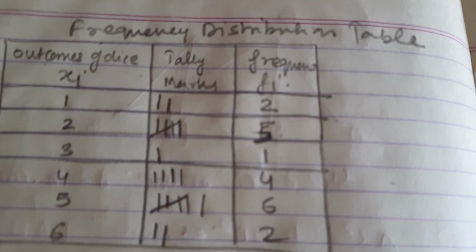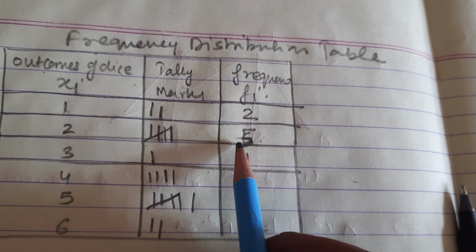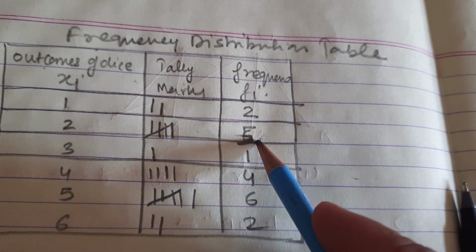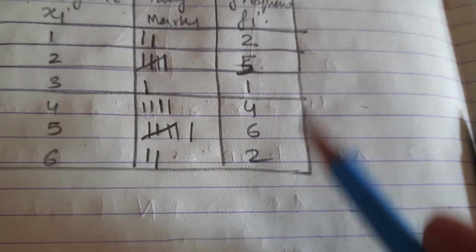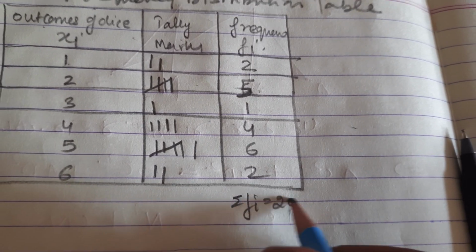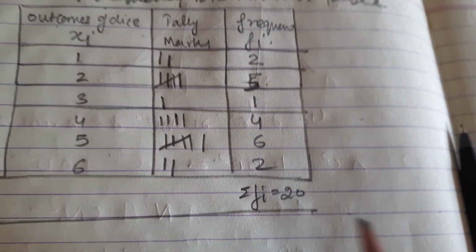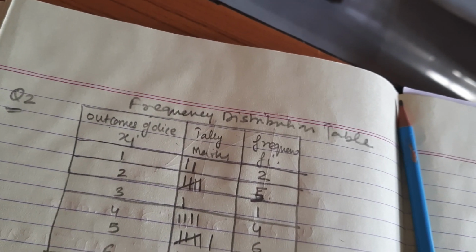I have counted wrong here. It is not 6, it must be 5. So 2 plus 5, 7; 7 plus 1, 8; 8 plus 4, 12; 12 plus 6, 18; and plus 2, 20. So here summation of Fi you can write as 20. Right? So this is how we should create the frequency distribution table. So that's all for today, children.